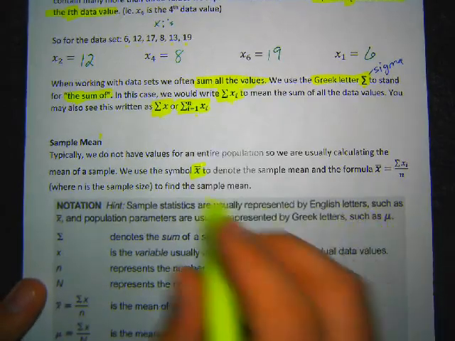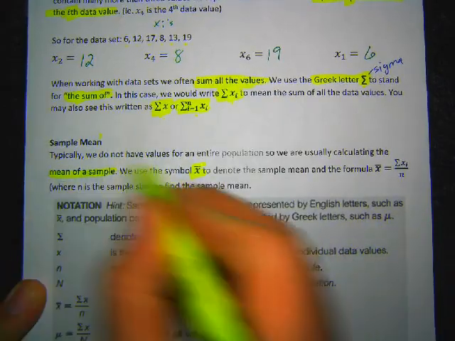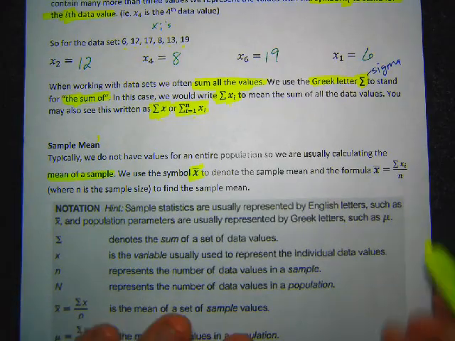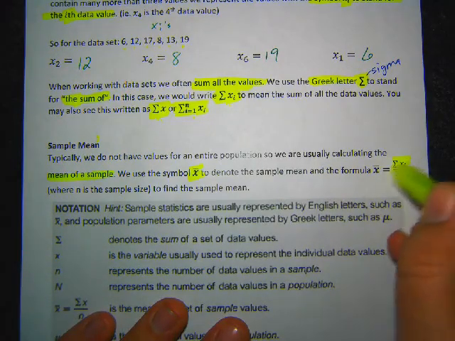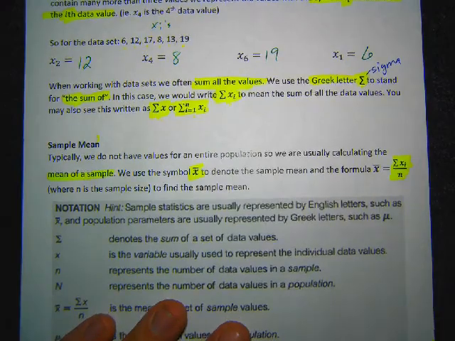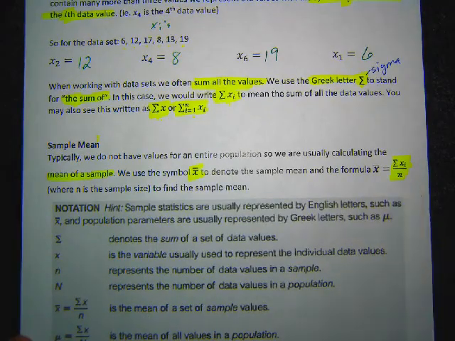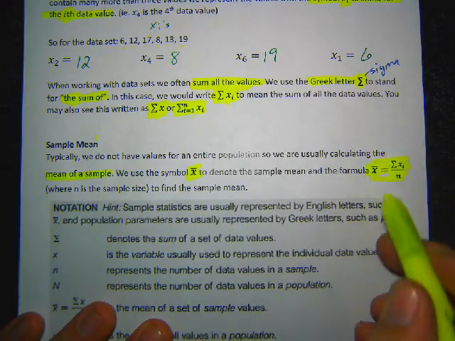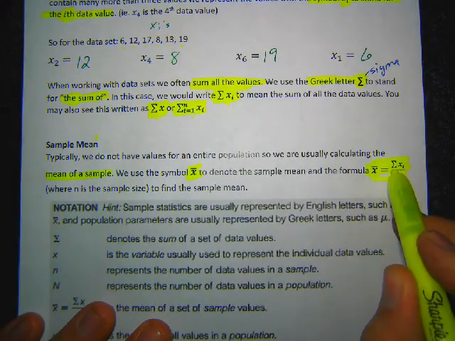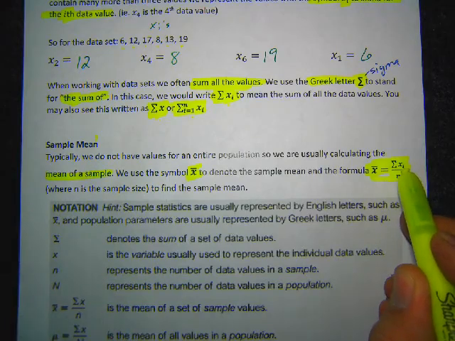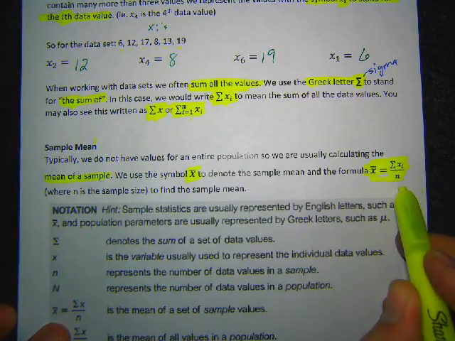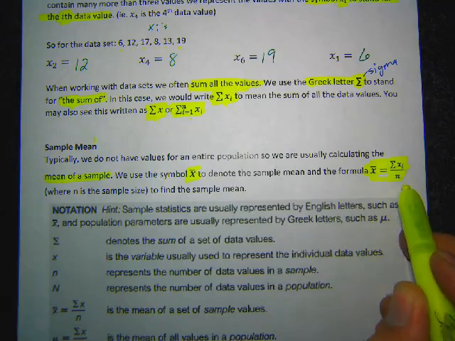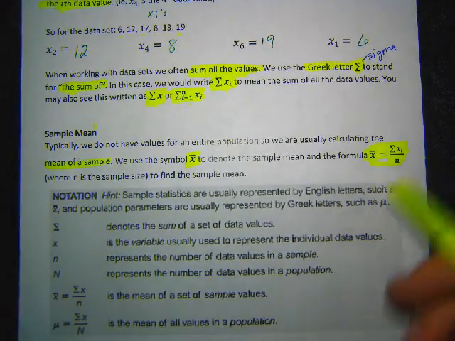So a lot of times we'll do that. We'll calculate the mean of a sample. So we'll call that the sample mean. And the formula for it is to sum all the x sub i's and divide it by n, where n is the number of data values. So this is a formula using that sigma notation, right? So we're using that sigma that says add them all up. X sub i stands for the data values, and n just says how many numbers there are. We'll use these symbols a lot in this class.